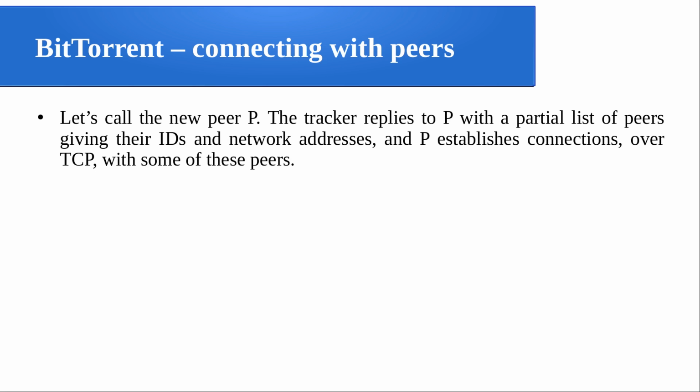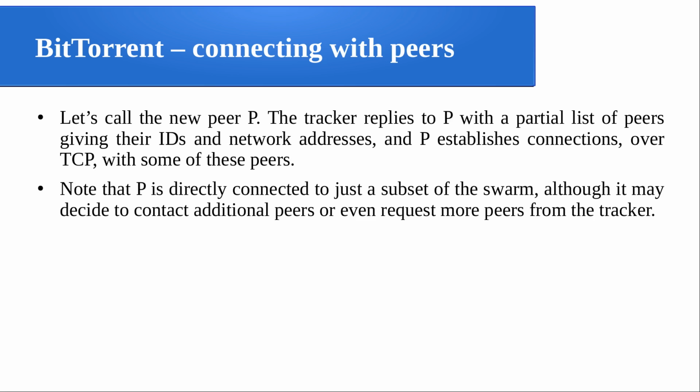Now P can establish connections with them over TCP, with some of them or with everything, depending on its demand. So the tracker will be giving information about all the peers containing pieces of it, maybe replicated ones also. Accordingly, the peer P can choose whom it wants to connect to and get the information piece by piece.